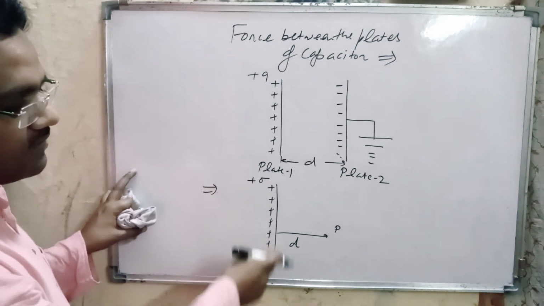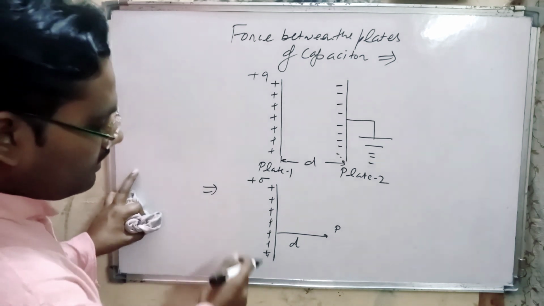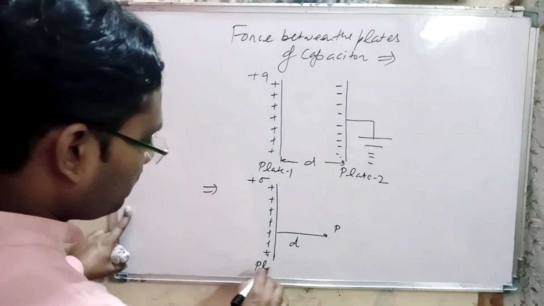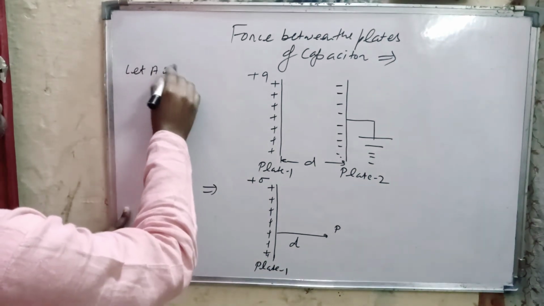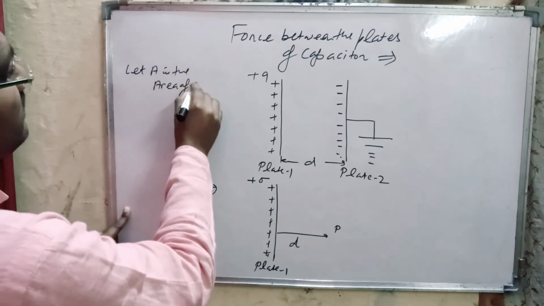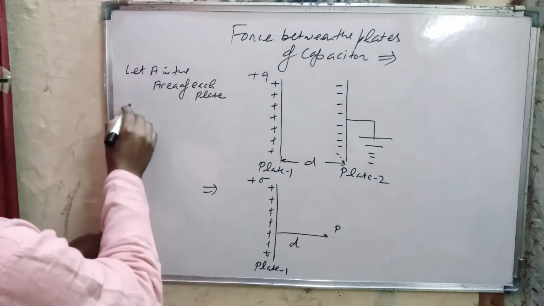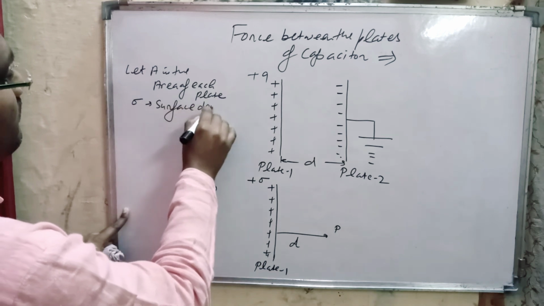This one is plate 1. Let capital A be the area of each plate, and sigma the surface charge density.